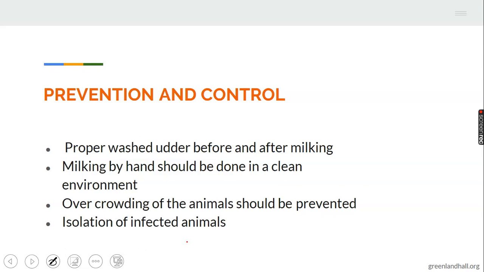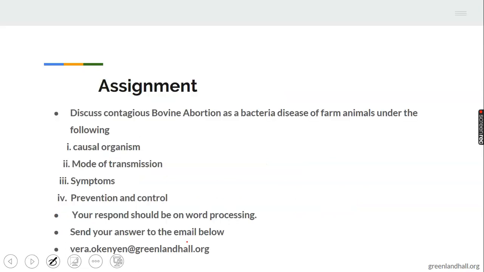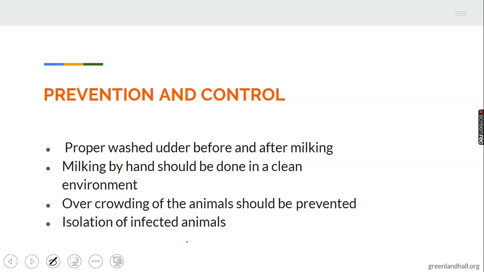Then overcrowding of the animals should be prevented. That is exactly what is taking place in the country today: social distancing. People should not be staying crowded in a place. Then isolation of infected animals. This pertains to all the diseases of farm animals. You isolate any infected animals. That will help to control or prevent the spread of such disease. I believe we are all following. Take note of the prevention and control of farm animal disease.